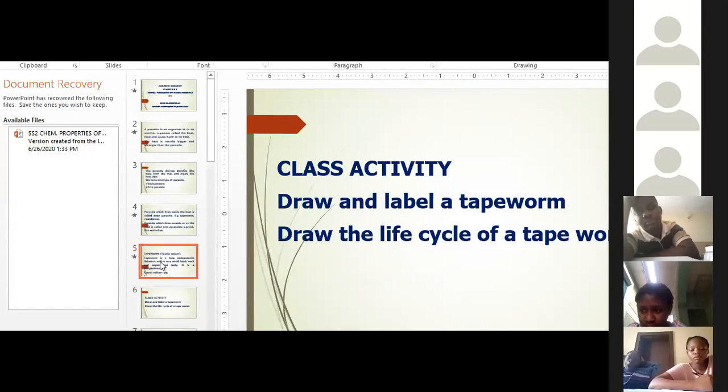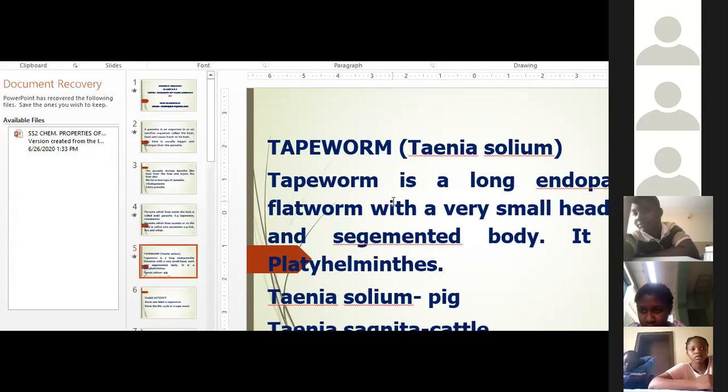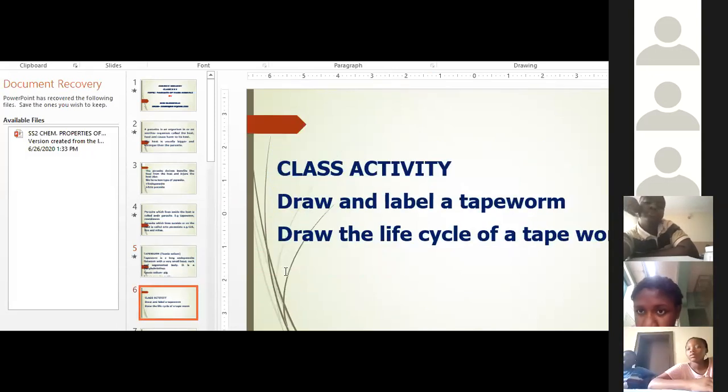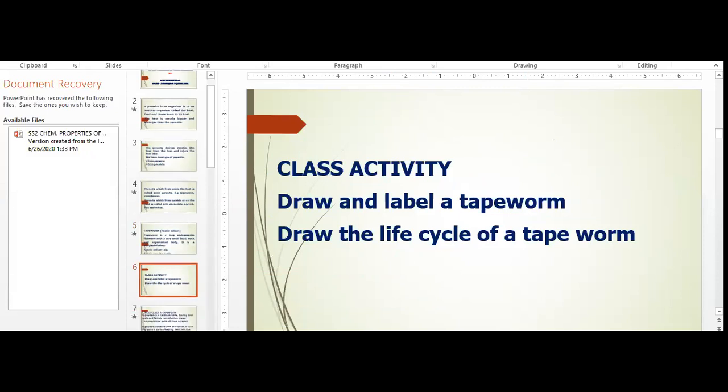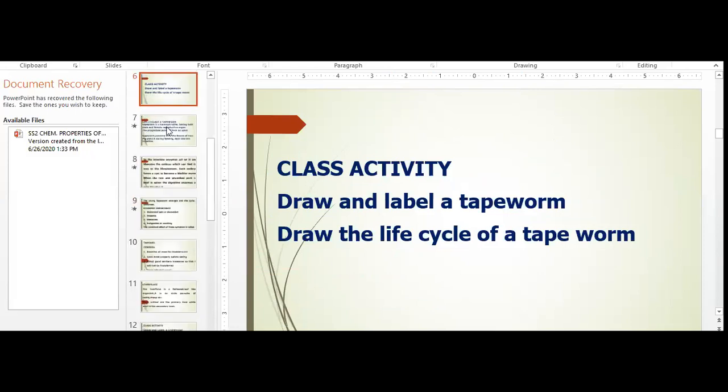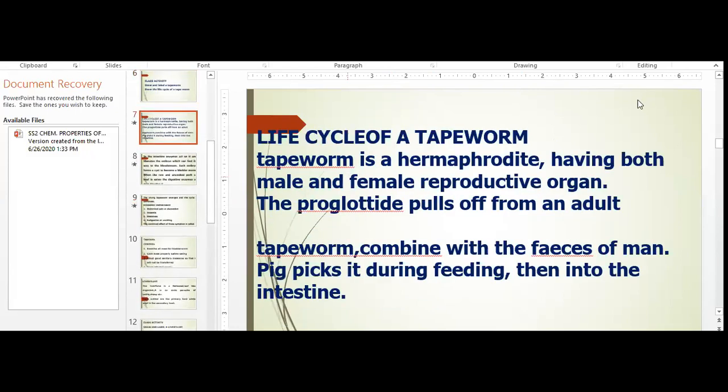I've introduced tapeworm. I said a tapeworm is a platyhelminth, a flatworm. We have two types, Taenia solium and Taenia saginata. Taenia solium is for pig. Taenia saginata is for cattle. Now, you have a class activity. You will draw and label a tapeworm, and then you will draw the life cycle of a tapeworm. Now, let's discuss the life cycle of a tapeworm.